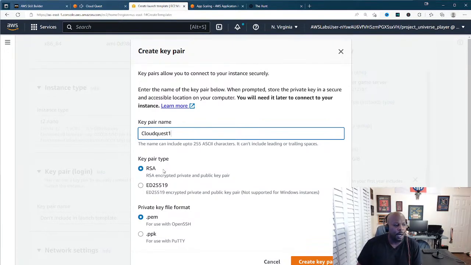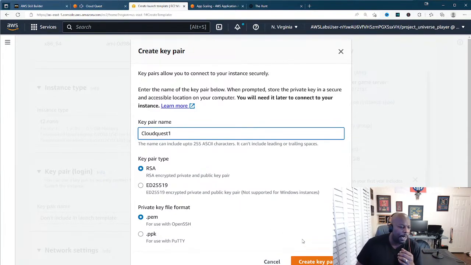When you're creating a key pair, you're going to use the RSA encryption, and then you're going to use .pem because .pem is for SSH. So when you SSH, you can use the command prompt on your machine, or you can use PowerShell. If you were doing .ppk down here, then you would have to use PuTTY.